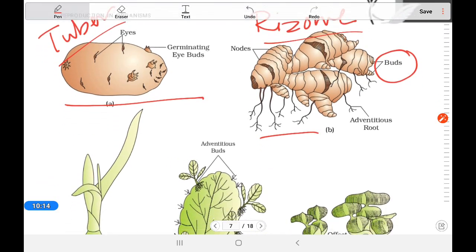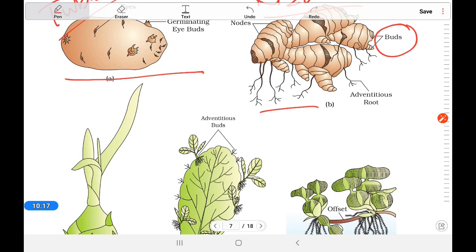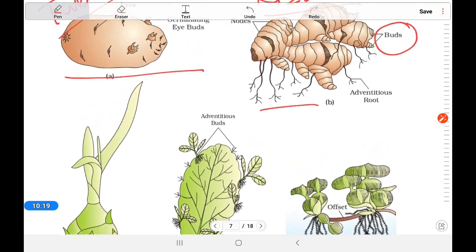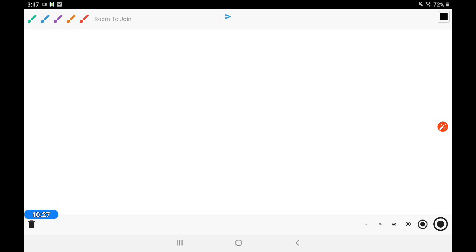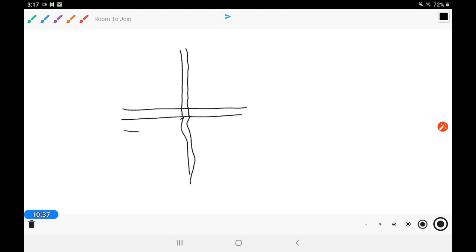Now look here, if we go to the subaerial part, let's know which part that actually is. Subaerial part indicates the part that is not very deep, at superficial depth in the soil, and also in the air.